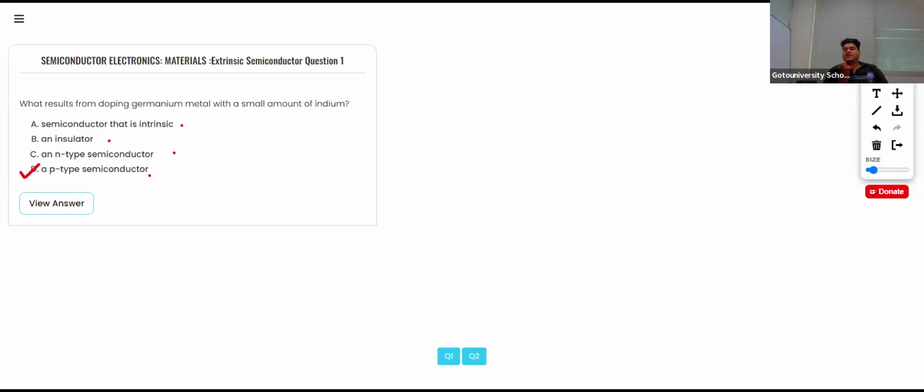Like that we have to remember. Group 13 means boron, gallium, aluminium, indium and thallium. So indium will be for p-type semiconductor.